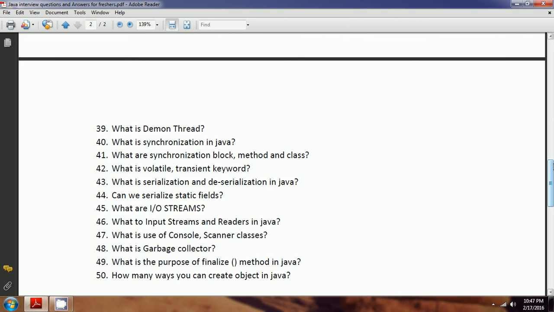If you implement it at the method level, then until that method completes execution, it won't give permission to another thread to enter. At the same time, you can implement it at the class level also.